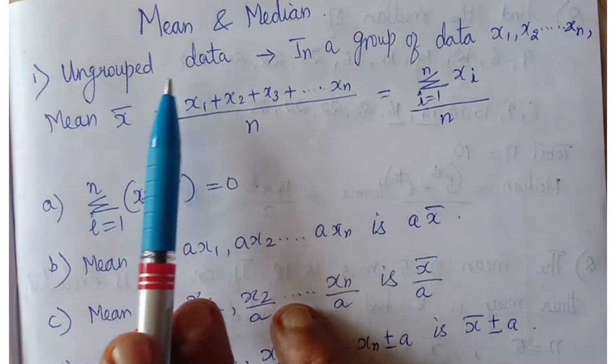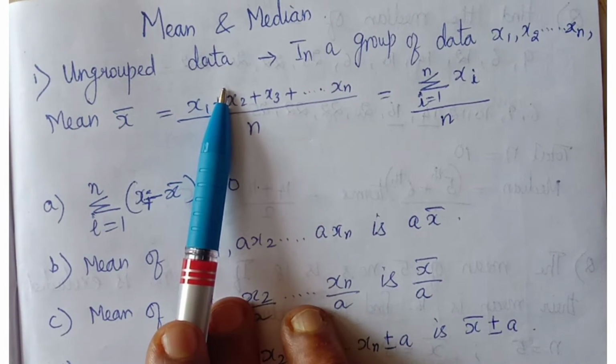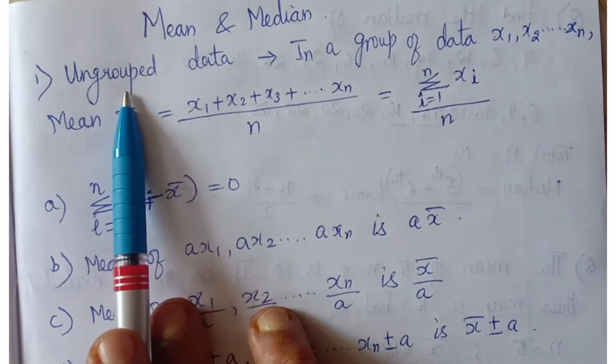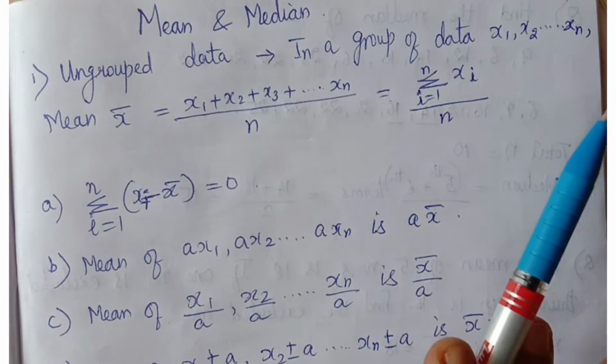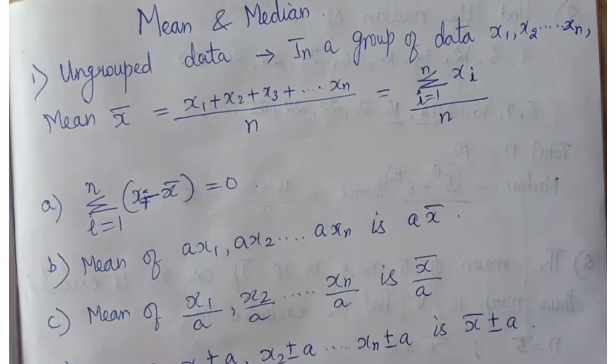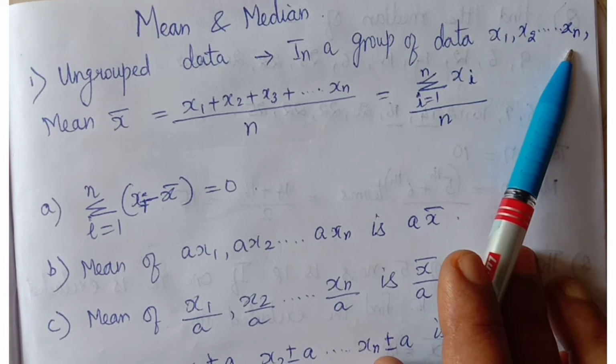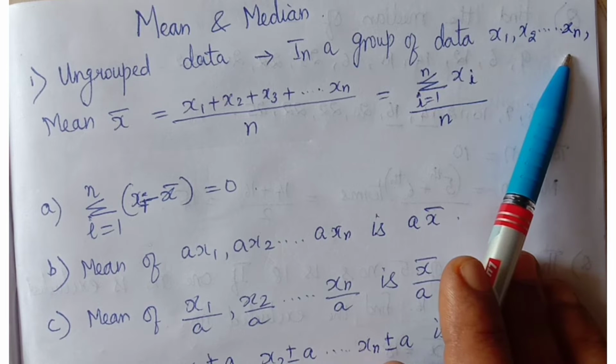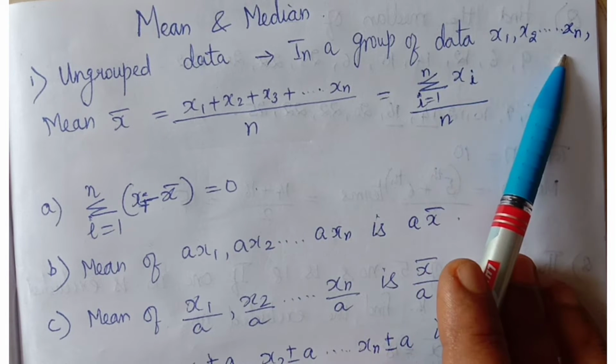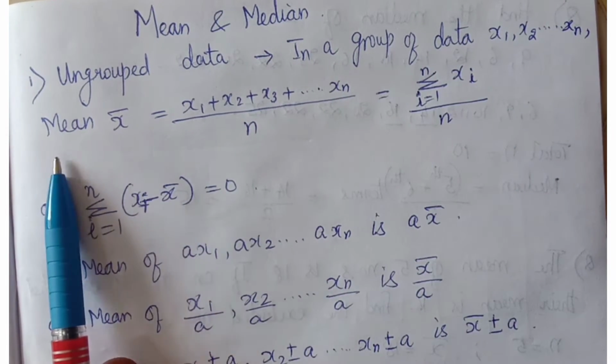Now let's move on to the concept of mean and median. Suppose you have an ungrouped data. The word ungrouped means they have just given a raw data. It's not arranged in order, simply it is given. So for example, x1, x2 up to xn. So this could be any variable. Depending on whatever the data is given, there is a generalized formula for that. So we are going to see that.